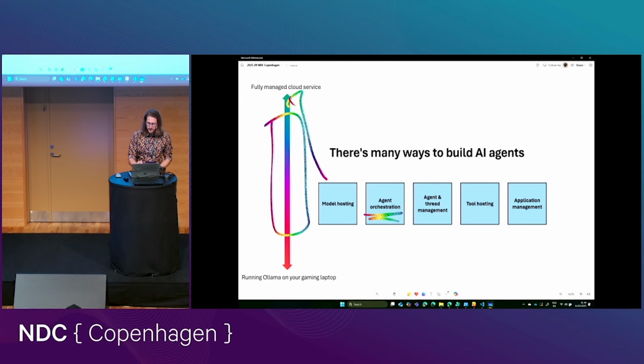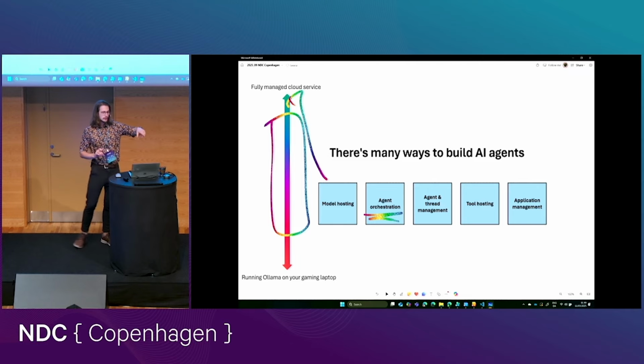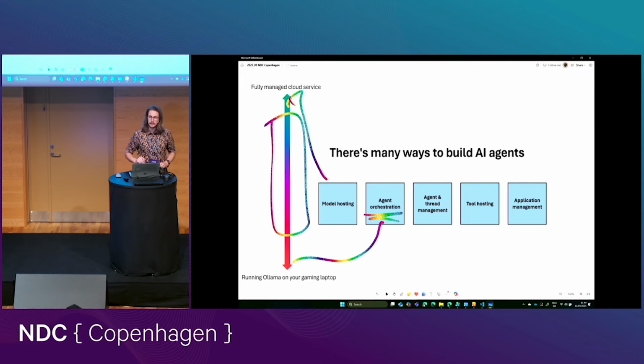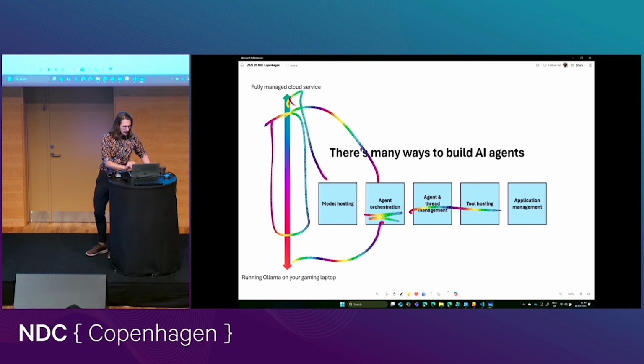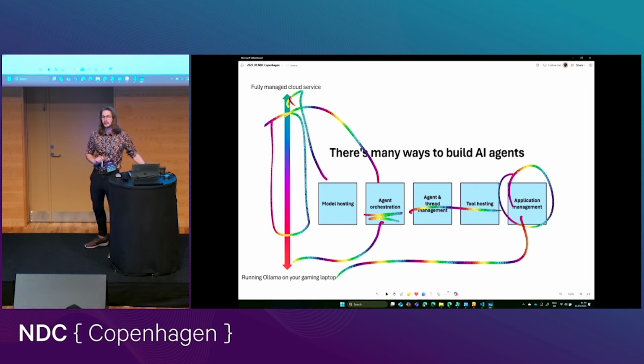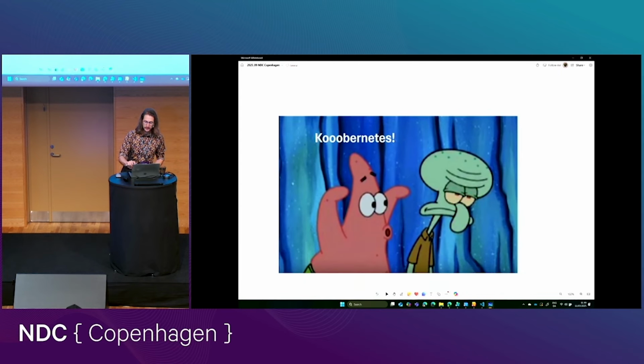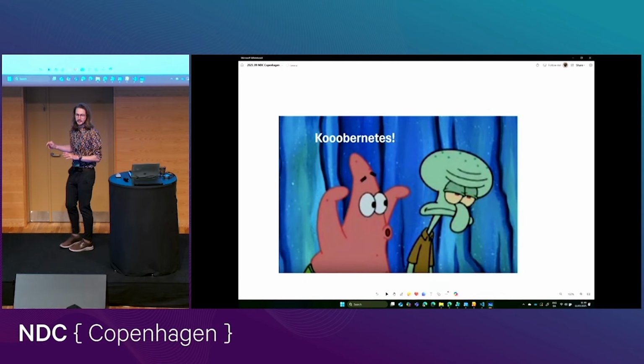So agent orchestration, like how do we make that orchestration happen? I'll show you a way to do it locally with Semantic Kernel running here on my laptop. I'm going to show you a way to do it fully managed on Azure. The same is true with agent thread management. Tool hosting, we're going to explore a few different options there. The only thing that's really always running here on my own machine, that's application management, because I am not an application developer, and I think it's scary to actually run an application.